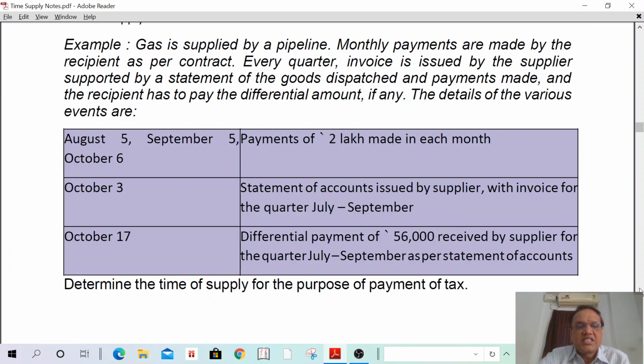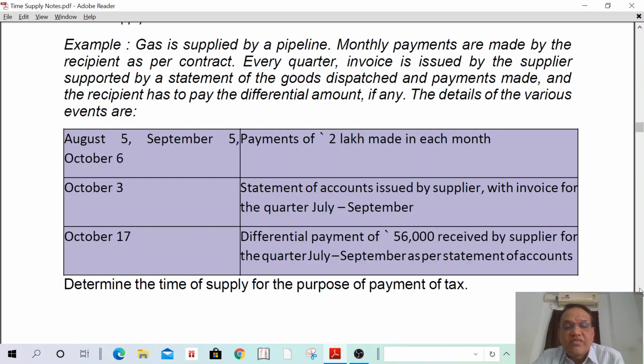In such a case, payment received is 2 lakhs. Therefore, due date of invoice is August 5th, September 5th, October 5th, because the successive payments of 2 lakhs are made in each month. The balance 56,000, what is the due date of invoice?